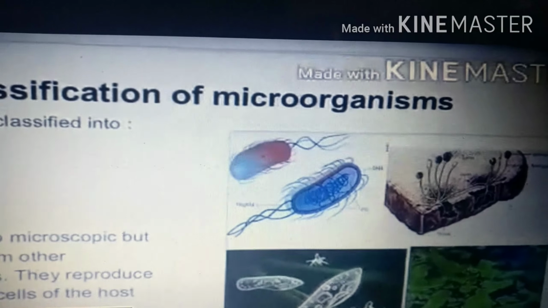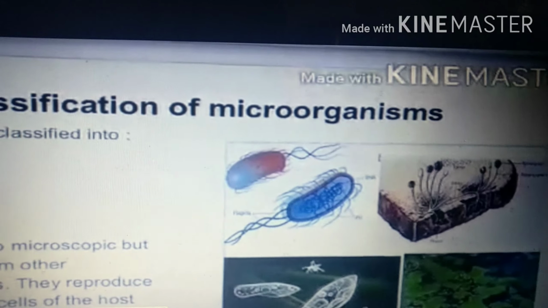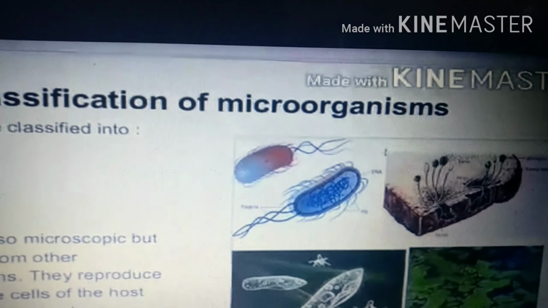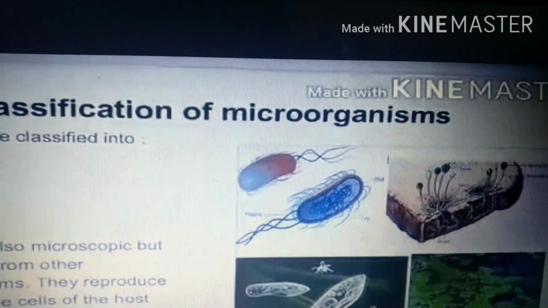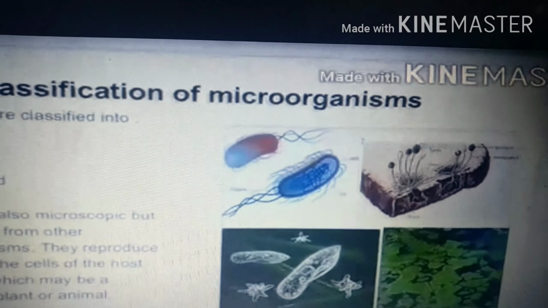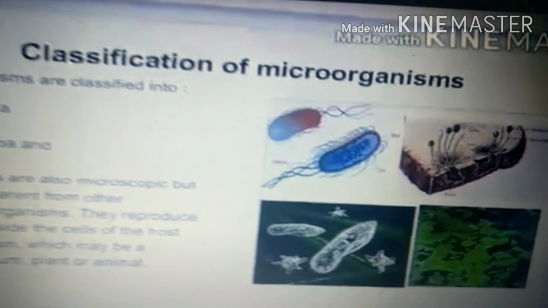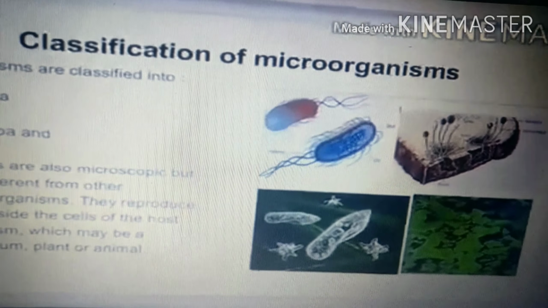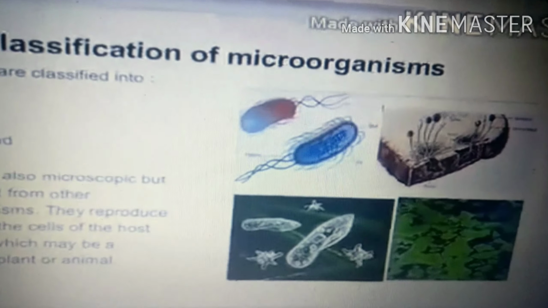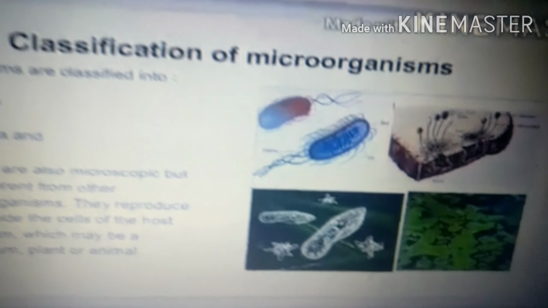Understand, children? So here, how many types of microorganisms are there in the classification? We have seen that they are classified into different groups. What are those, children? That is bacteria, fungi, protozoa and algae. We come to know clearly that viruses are also microscopic organisms, but they are a different group. Why? Because they reproduce only inside the living host cells, which may be bacterial or plant cells.